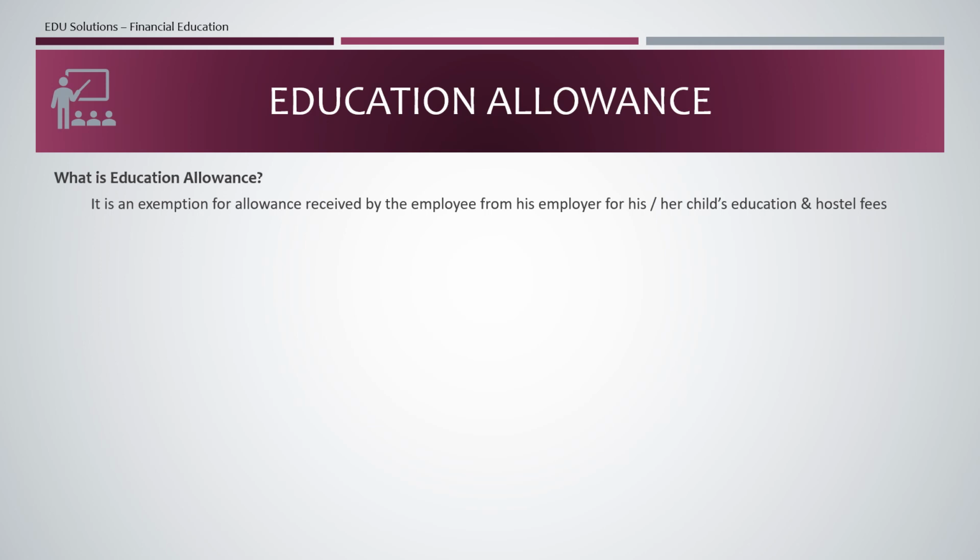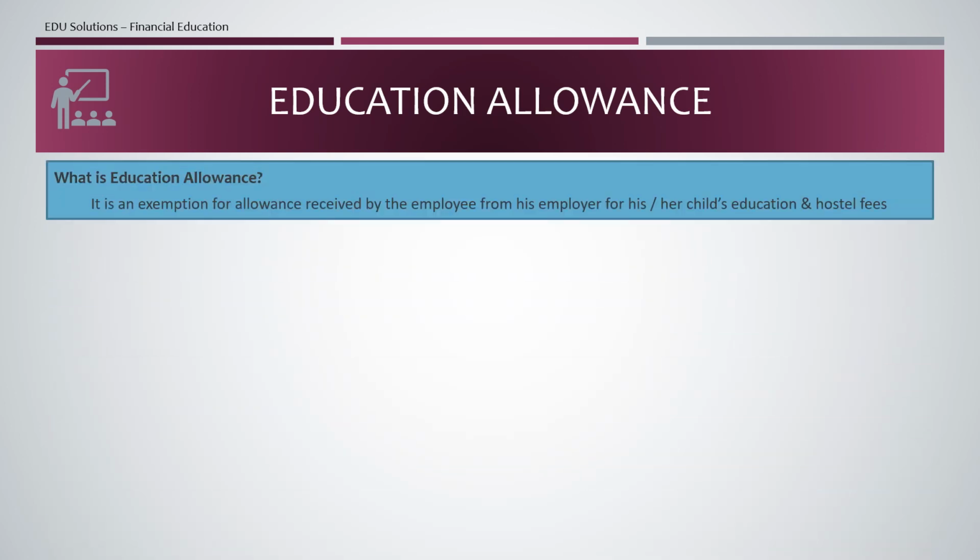The next allowance in the exemption is education allowance. So what is education allowance? Education allowance is an exemption like the other allowances. It is also an exemption given by the employer to his employee for our child's education and hostel fees.